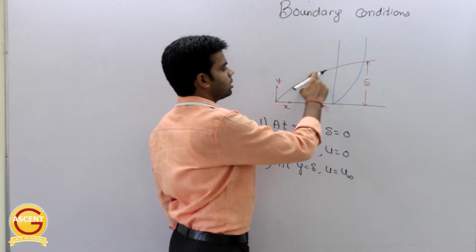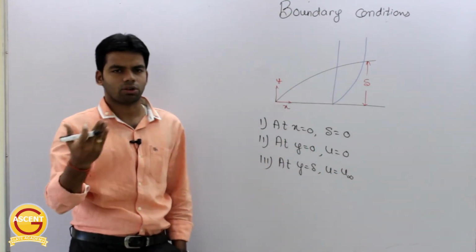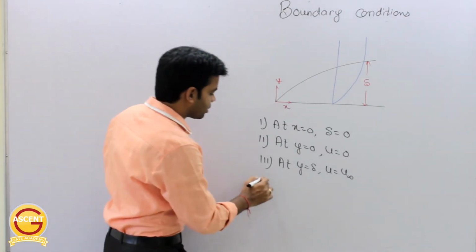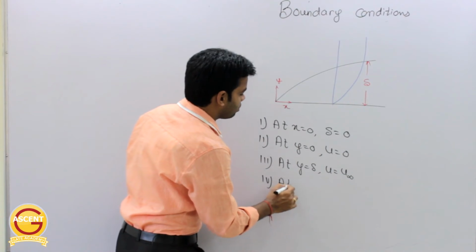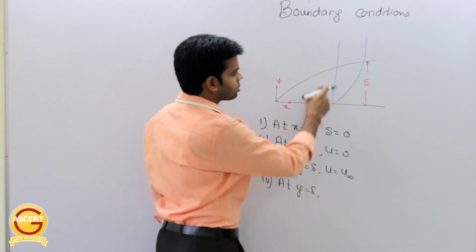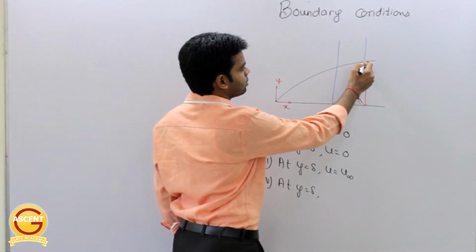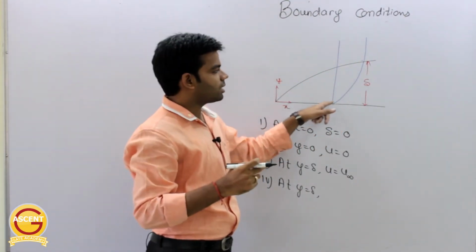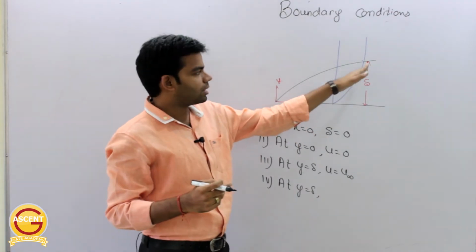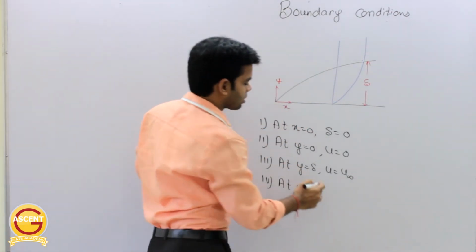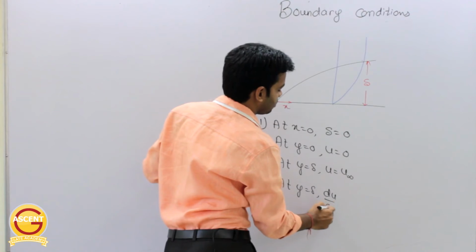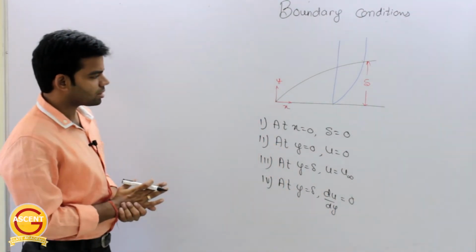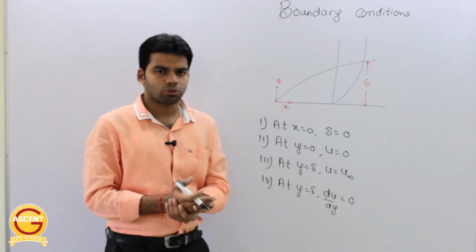The velocity here is equal to, or nearly equal to, the free stream velocity. Okay, and the last boundary condition, at y is equal to del. As you can see in the velocity profile, at y is equal to del, after this the velocity profile becomes linear. That means the velocity gradient exists up to del only. After del the velocity profile is linear, therefore du by dy will be equal to 0. So these four are very important boundary conditions which may be useful for you in solving numericals.